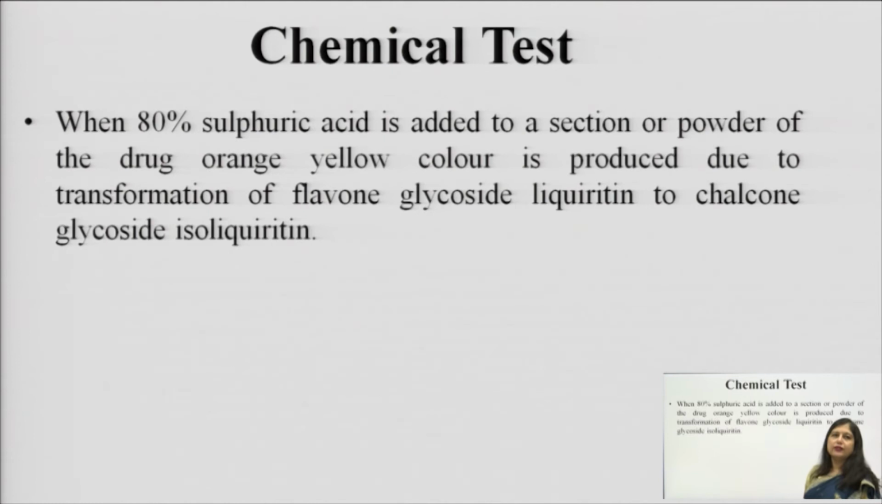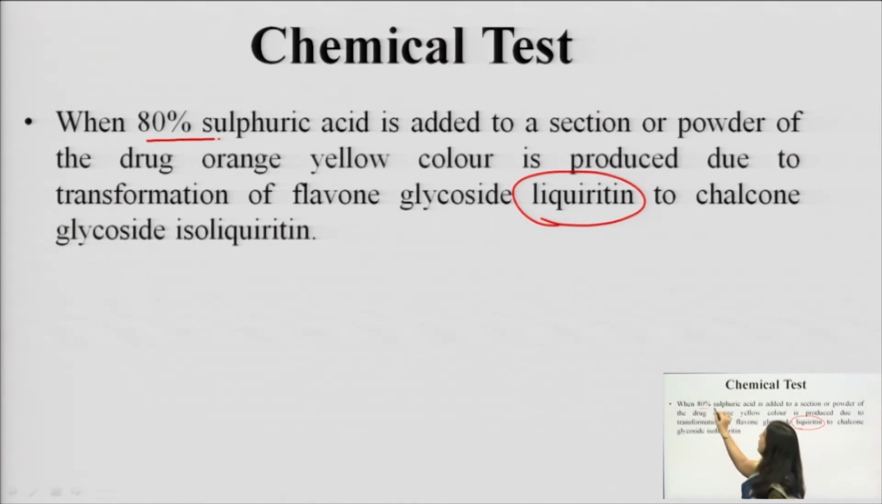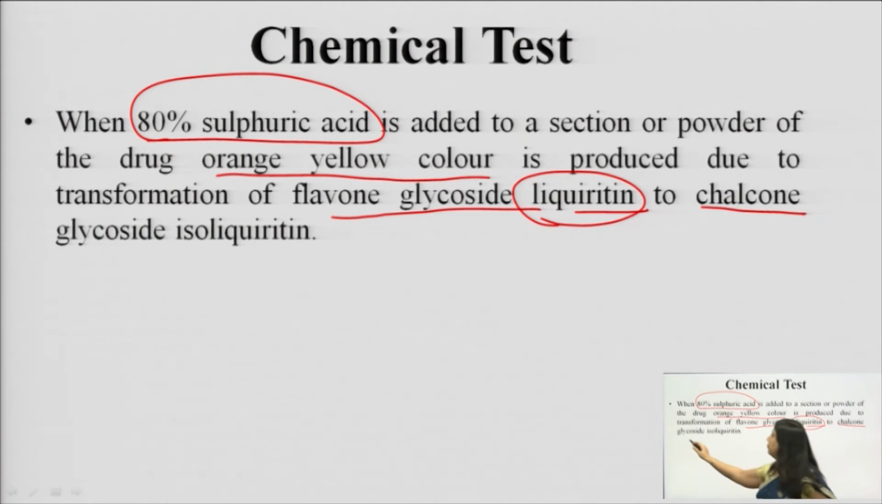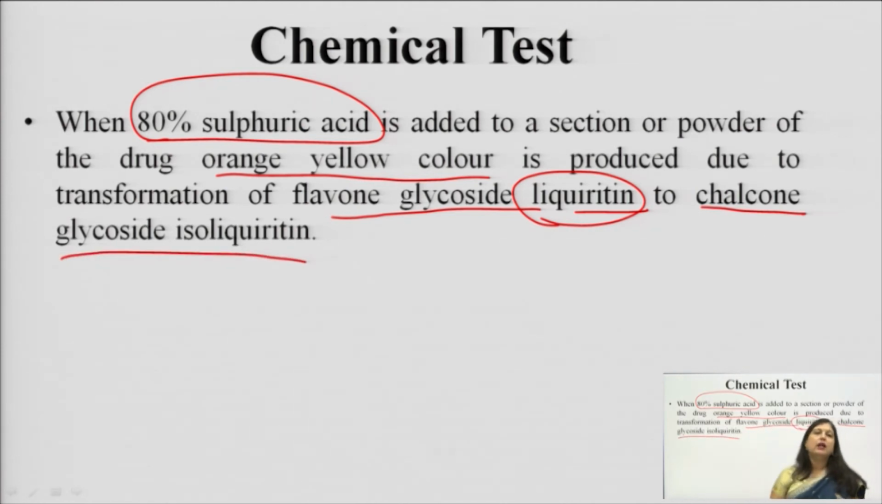Now, the chemical test. Here the chemical test is generally done for the flavone glycoside, that is liquiritin, and on addition of 80% sulfuric acid to the extract of licorice or to the section of licorice, it produces an orange yellow color. Why is this orange yellow color forming? Because the flavone glycoside liquiritin is getting converted completely to the chalcone glycoside isoliquiritin, producing the bright orange yellow coloration.